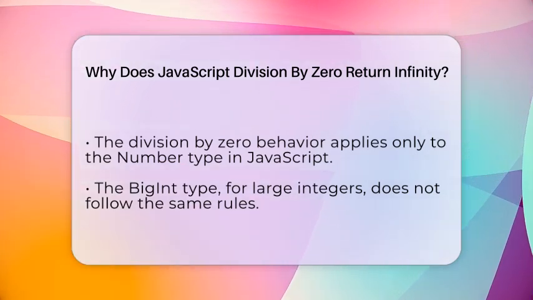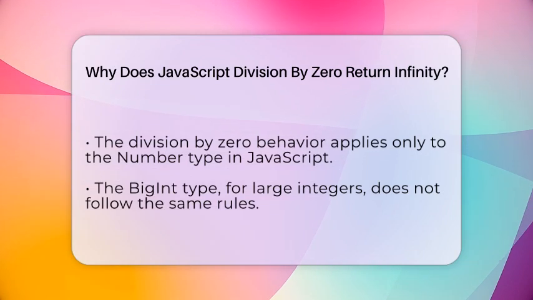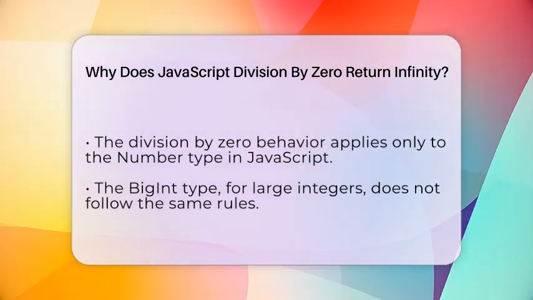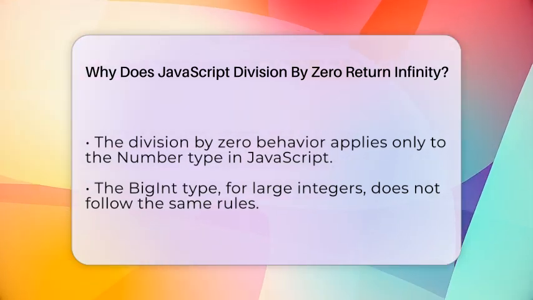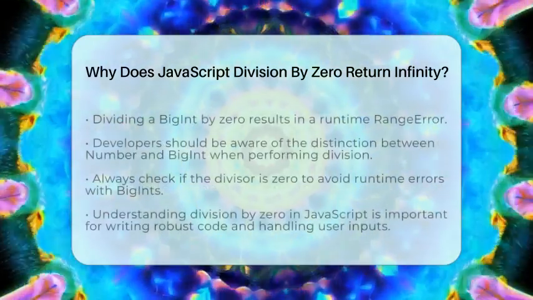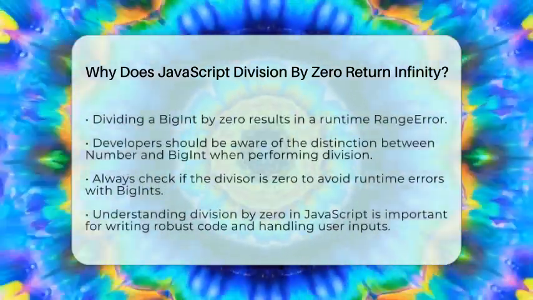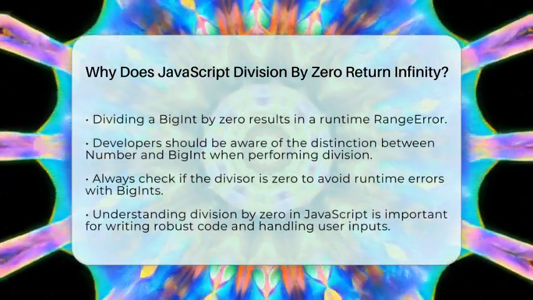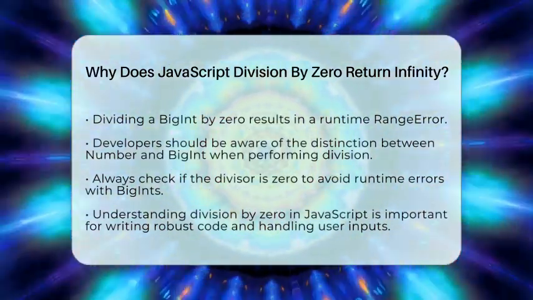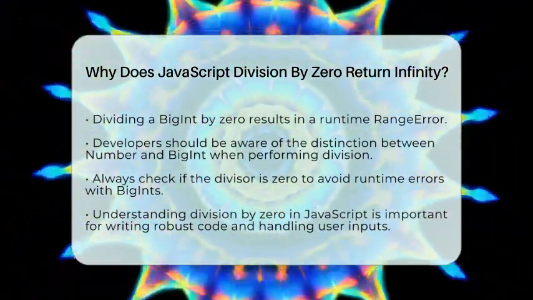When using regular numbers, remember that division by zero will yield either infinity or negative infinity. But with BigInts, you must avoid dividing by zero altogether to prevent runtime errors. Always check if your divisor is zero before performing the division.